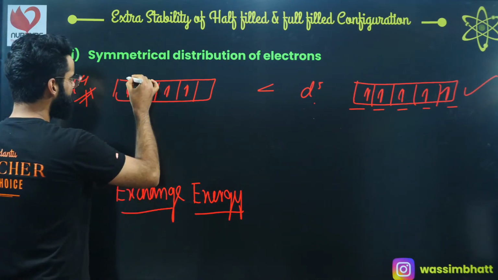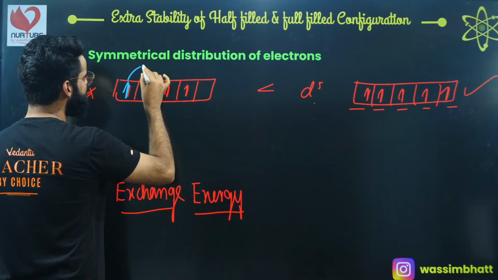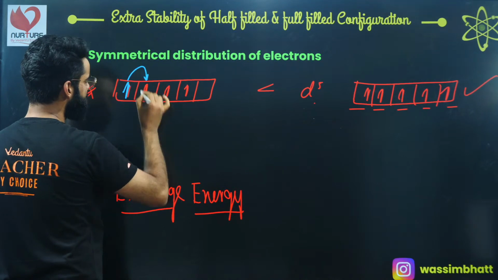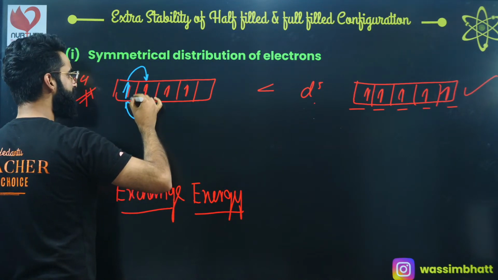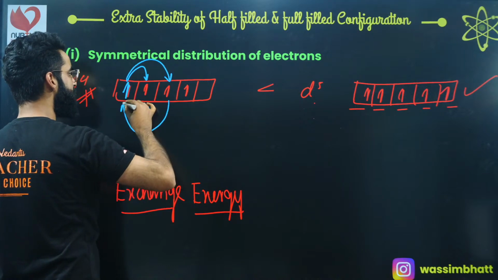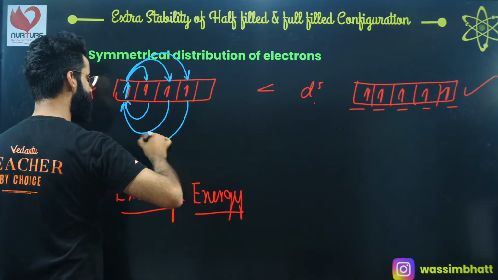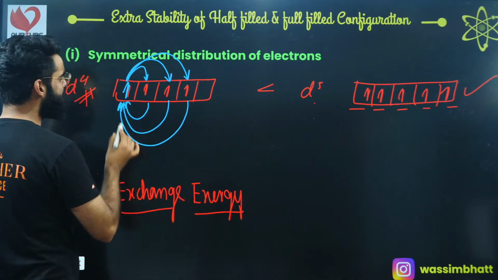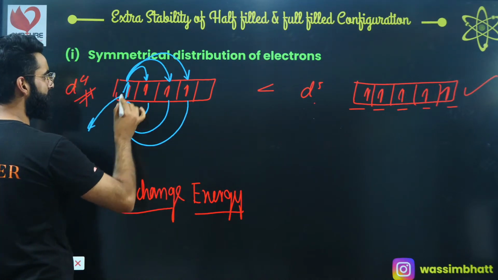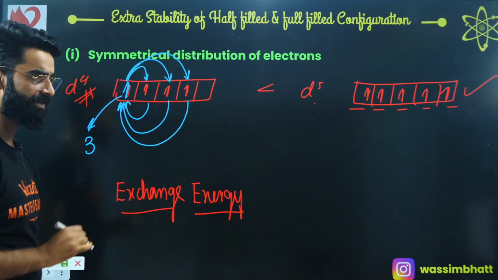Now this electron over here can exchange its position with this electron. Both have the same spin. At the same time, this electron will shift here. This could have exchanged its position with this one, and at the same time, this would have come here. Similarly, this electron would have exchanged its position with this one, and at the same time, this electron would have come here. So how many exchanges are possible for this electron? 1, 2, and 3. There are 3 exchanges possible for this electron, right?